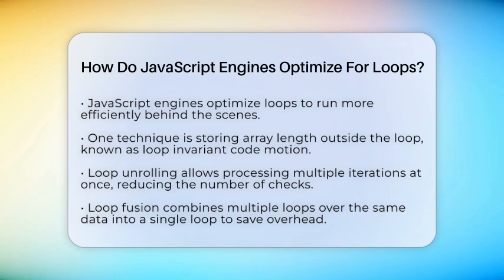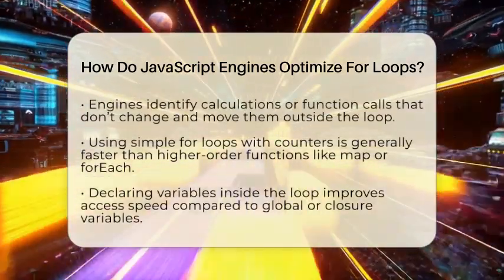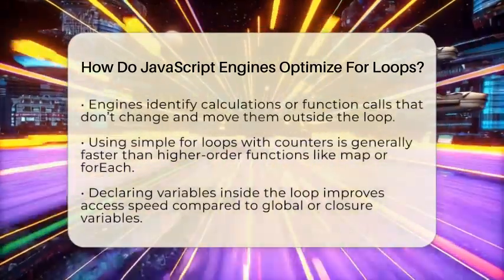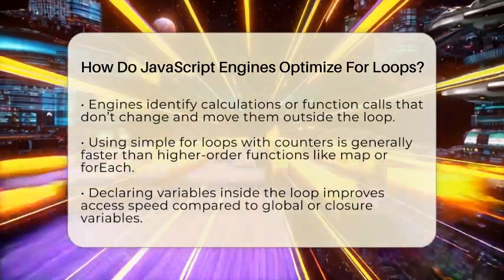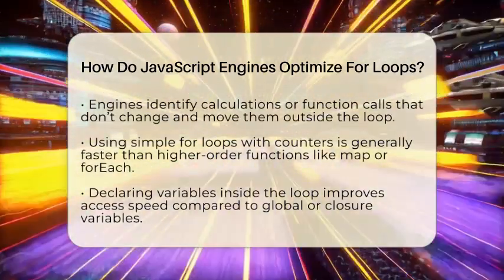Another way engines speed up loops is by loop unrolling. Instead of running one iteration at a time, they do multiple at once. For example, instead of processing one item per cycle, they process 2 or 4. This cuts down on the number of checks and increases speed.